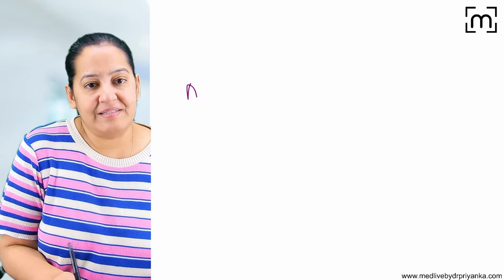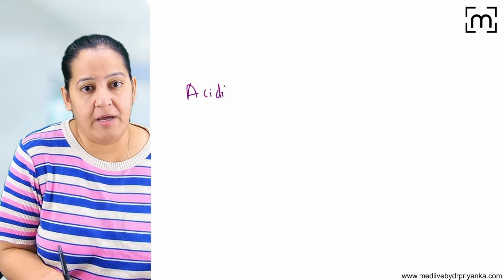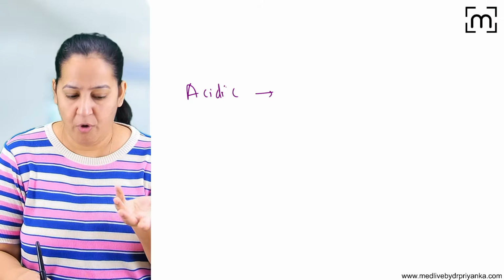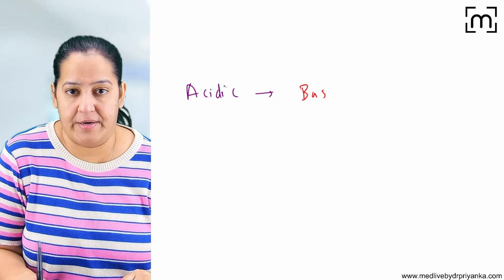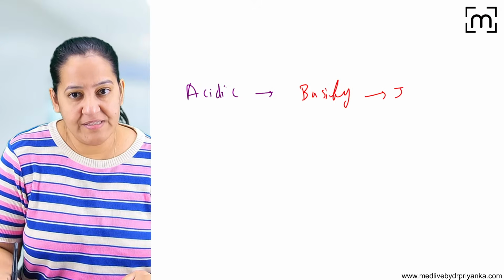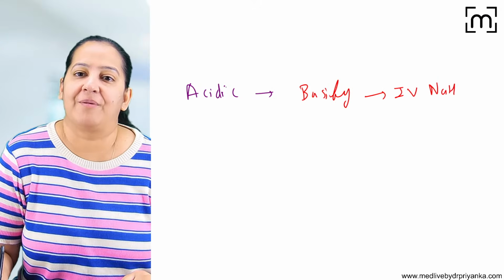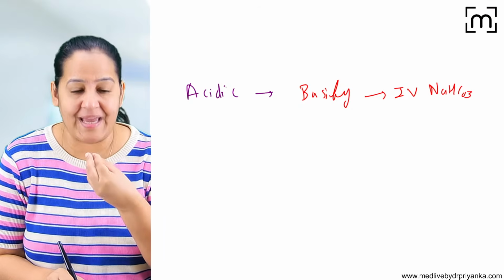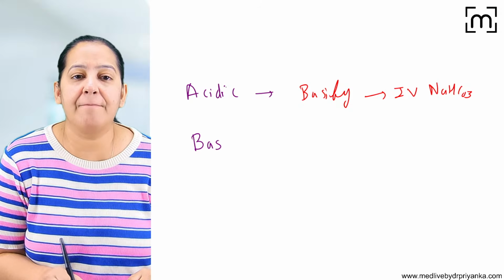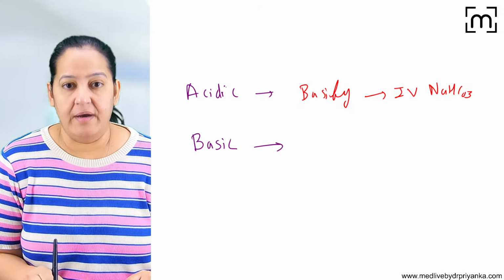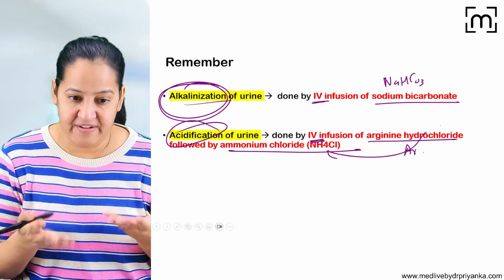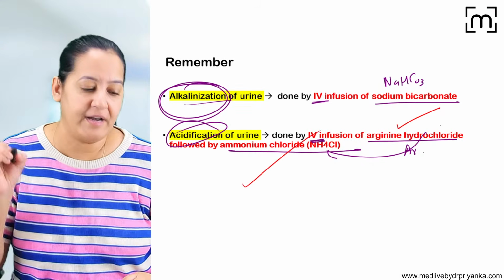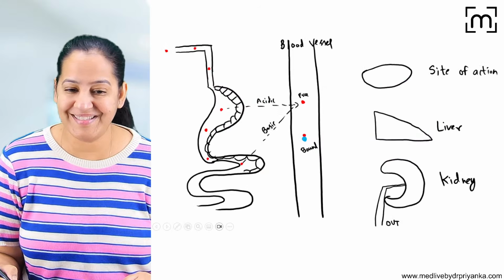So if the patient has poisoning of acidic drug, if the patient has taken multiple acidic drugs together, what will you do? You will basify the urine. And to basify the urine, you will start IV drip of sodium bicarb. If the patient has taken multiple tablets of some basic drug, in that case, you have to acidify the urine, by starting a drip of arginine hydrochloride and ammonium chloride. How many of you got it?